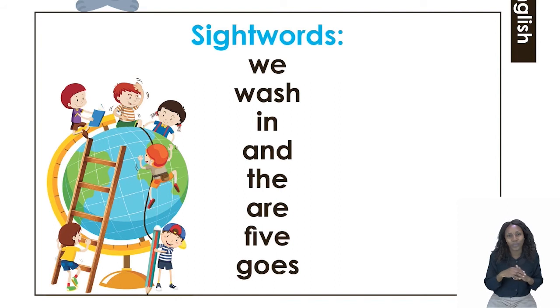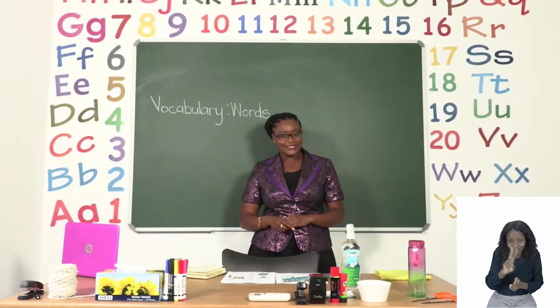I'd like you to please practice using these sight words when you're at home and practice reading them as well. Also make sure that when you are reading, try to use your new vocabulary words in sentences when you are also speaking. Let's make sure also that when we are pronouncing our words, we say them correctly. All right, grade 3s, I'm going to leave you to try and read your sight words and your vocabulary words by yourself.